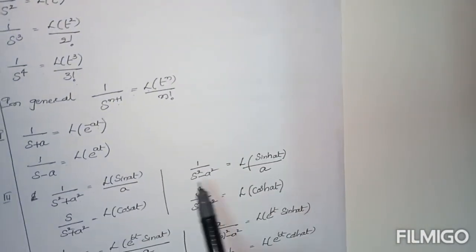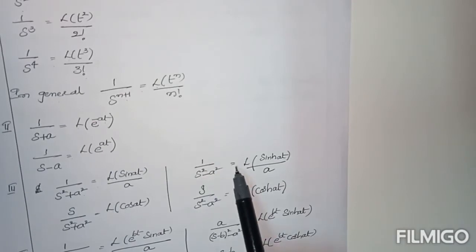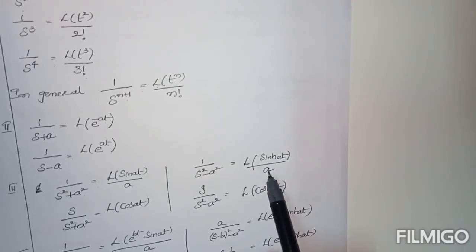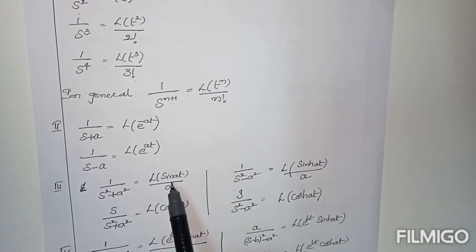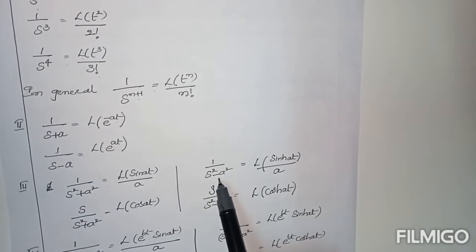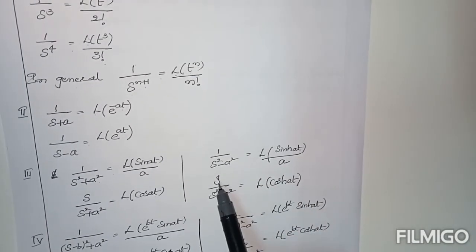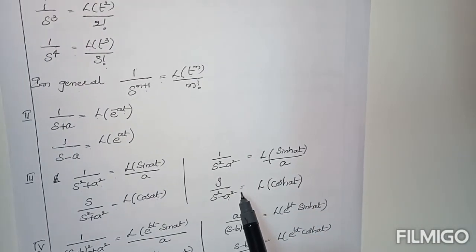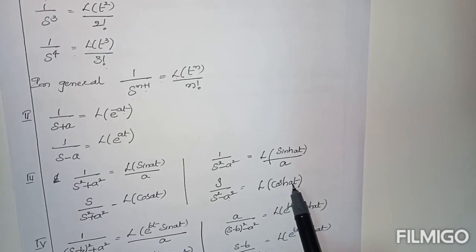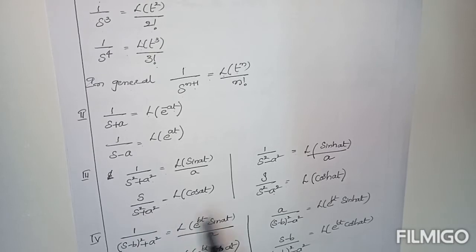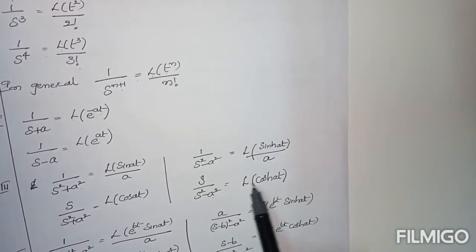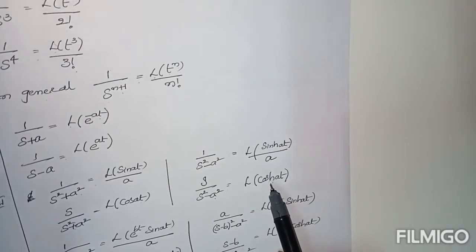Next, hyperbolic opposite. 1 by s square minus a square equals L of sinh of at by a. These two are similar to each other, but here plus for the trigonometric function, and minus for the hyperbolic function. s by s square minus a square equals L of cosh of at. Here also these two are similar to each other. Here there is a plus, here minus. This is trigonometric related, cos at. Here L of cosh of at, hyperbolic function.